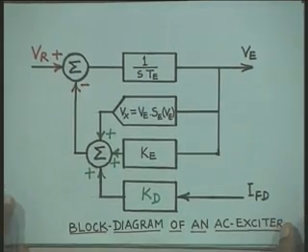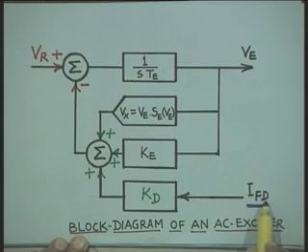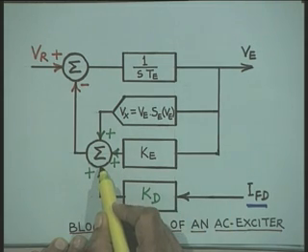Now, to account for the armature reaction effect, we have one more block here, where the actual field current IFD is multiplied with the multiplying factor Kd, which is called the demagnetizing factor, and that Kd into IFD is added at this point.